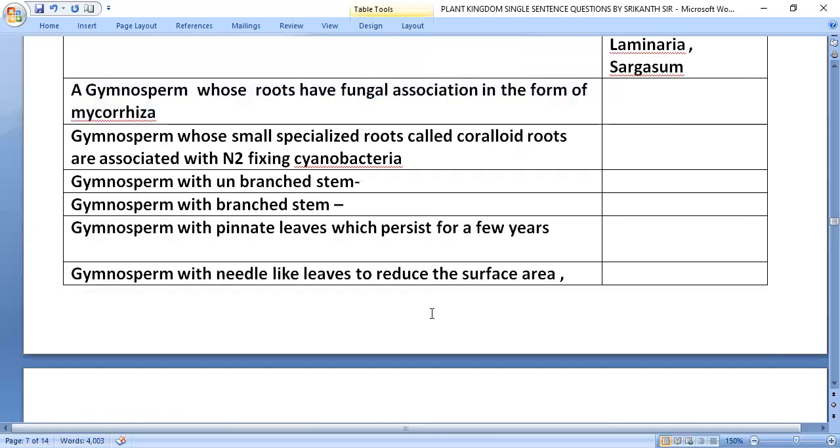A gymnosperm whose roots have fungal association in the form of mycorrhiza, that is Pinus. Gymnosperm whose small specialized roots called coralloid roots are associated with nitrogen fixing cyanobacteria, that is Cycas. Gymnosperm with unbranched stem, Cycas. Gymnosperm with branched stem, Pinus and Cedrus.